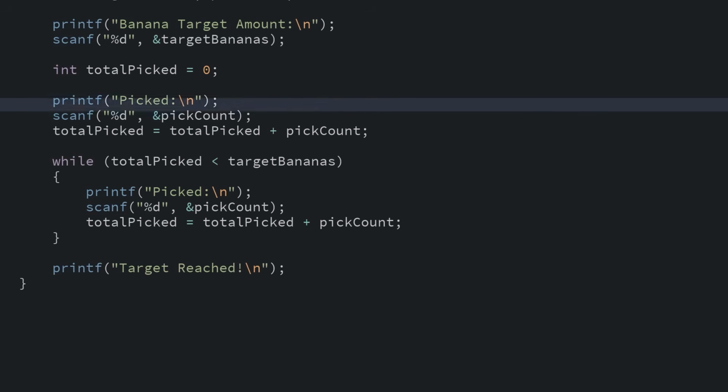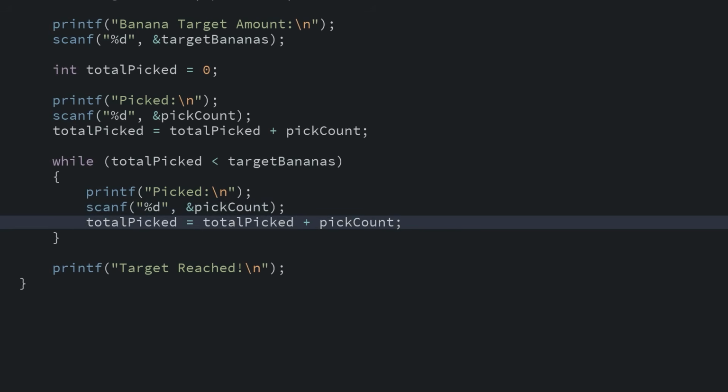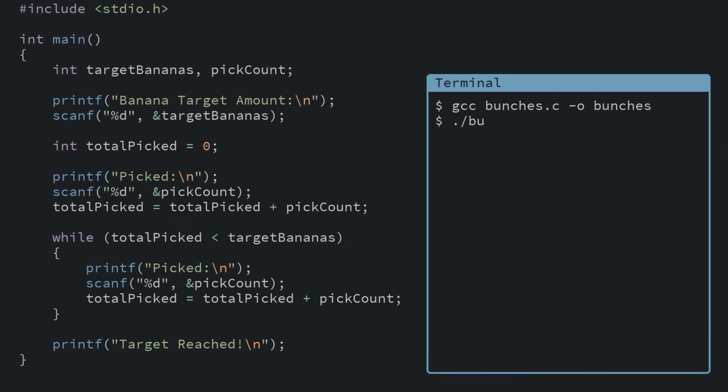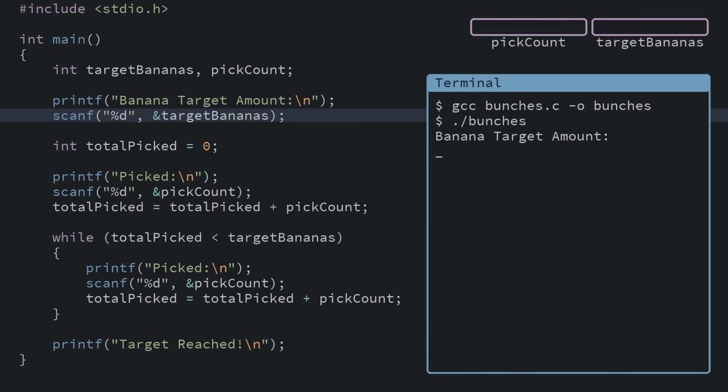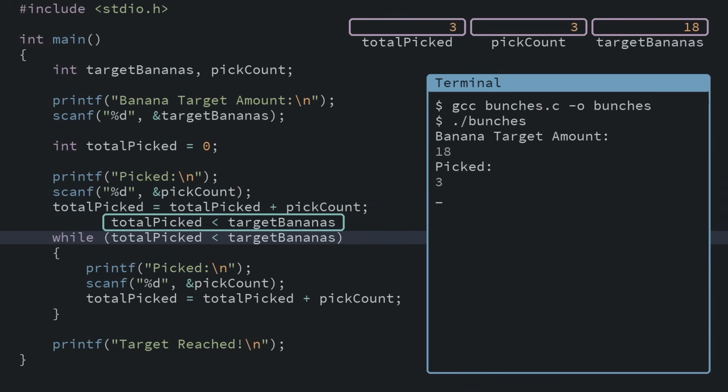Now, instead of saying if we're below the target, do this once, it's saying as long as we're below our target, while total picked is less than target bananas, keep doing this. Now, when a picker starts picking, they enter the target amount in their order, in this case 18. Then they're asked for the first time how many bananas are in their bunch, and we add it to our total picked count. We migrate to our while loop and we check, are we less than our target?